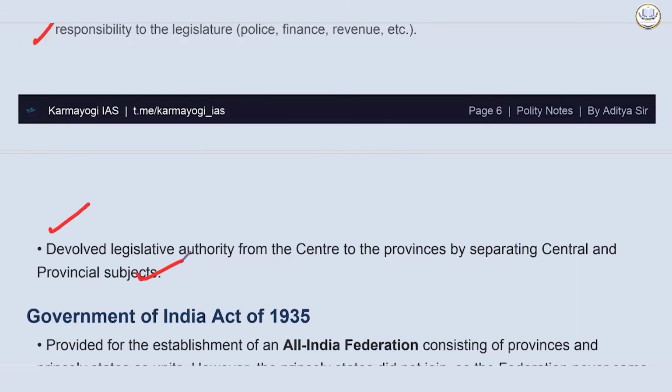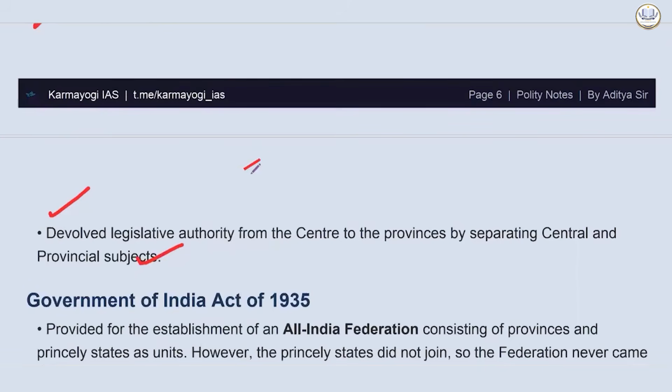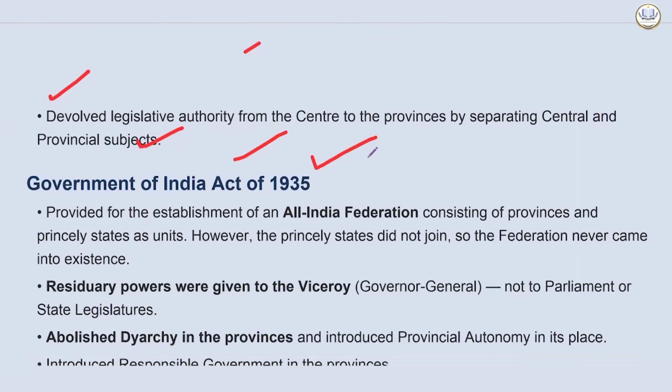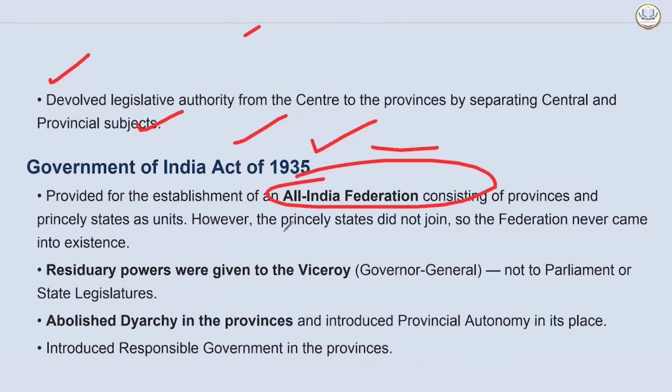Okay. So this is what you need to know. The complete information is always needed, which is not usually given in the books. Okay. Then comes the most important one, the Government of India Act 1935. So it introduced, first of all, the federal structure. You see the federal structure in present independent India. So it proposed an all India federation consisting of British provinces and princely states, though this provision never fully materialized. Okay. So this is also something you need to know.